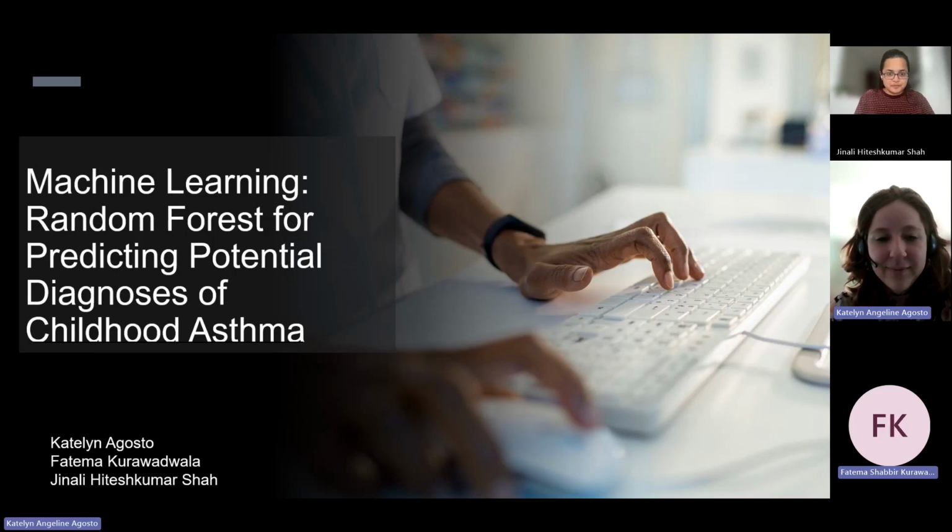Hi everyone, our group project's topic is machine learning, a random forest for predicting potential diagnosis of childhood asthma. And it's presented by Caitlin, Janali, and myself, Fatima.